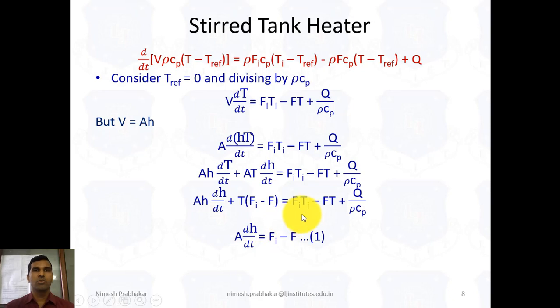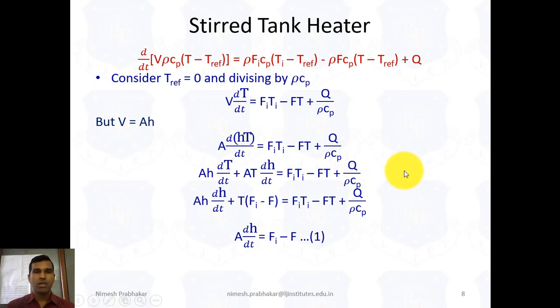So for the stirred tank heater, the mass balance is also the same. We can write A dH by dt as Fi minus F. So here T is the same and A dH by dt is Fi minus F.